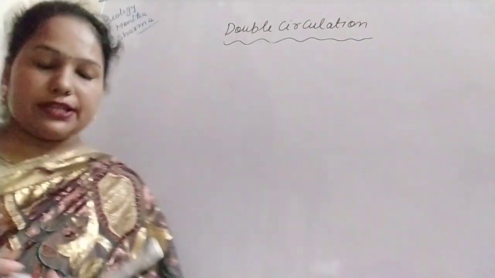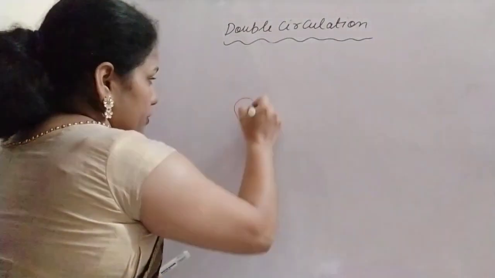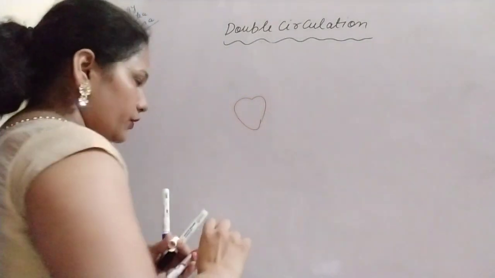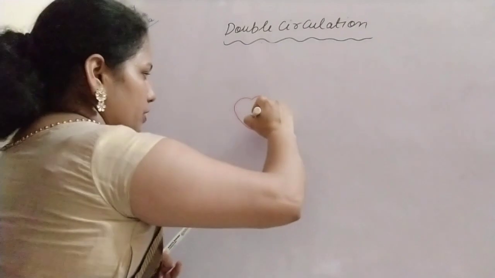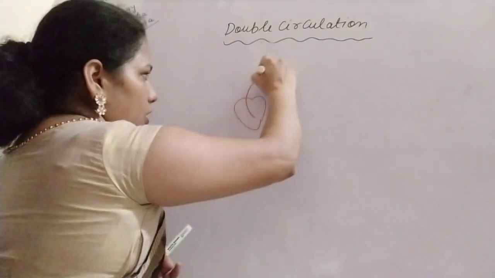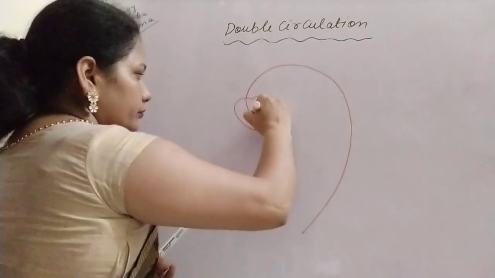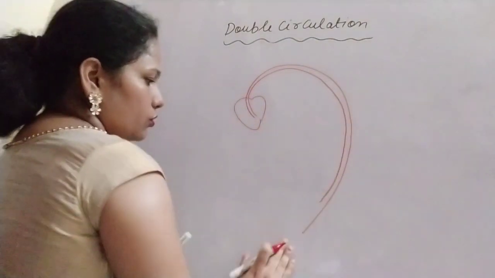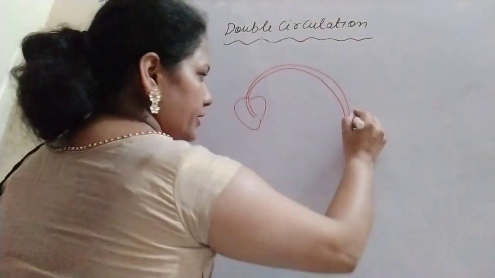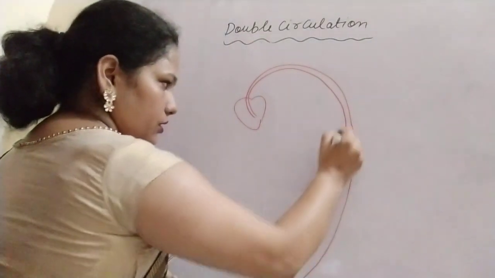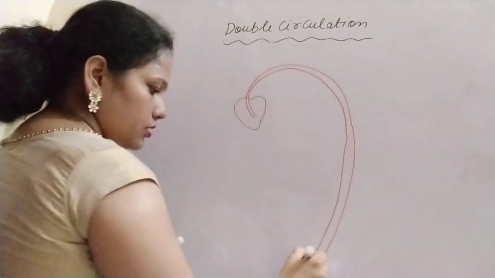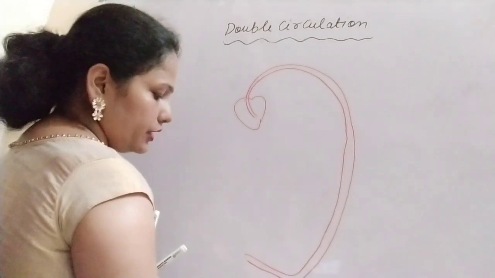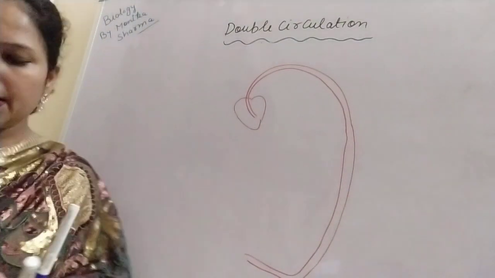Now you can make a very simple diagram. This simple diagram is also given in your NCERT: the heart is there, and this heart is supplying the blood to the body through the artery, and that artery is, you can say, the aorta. Then this artery supplies the blood to the body tissue. Here the blood capillaries are there.